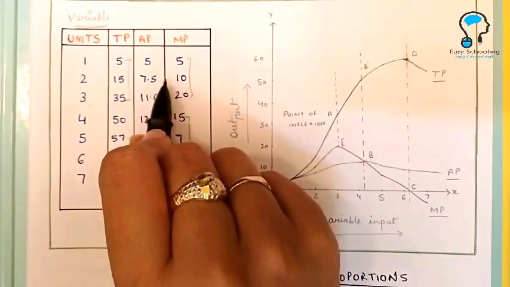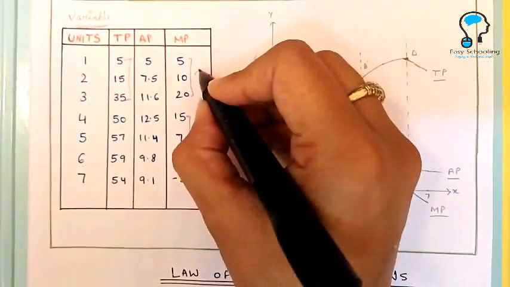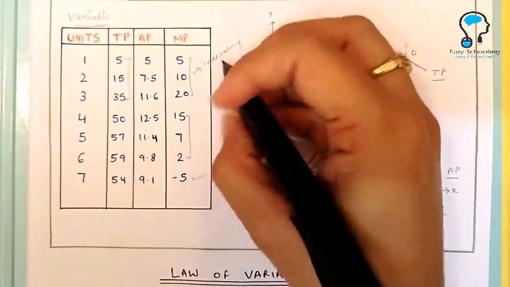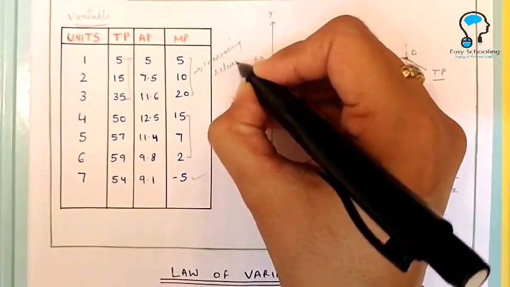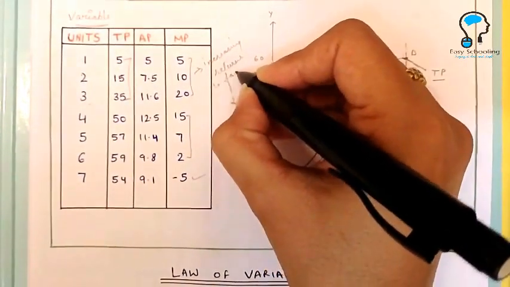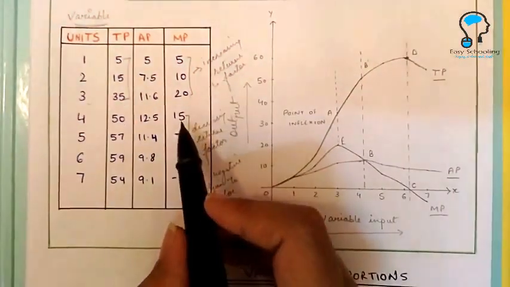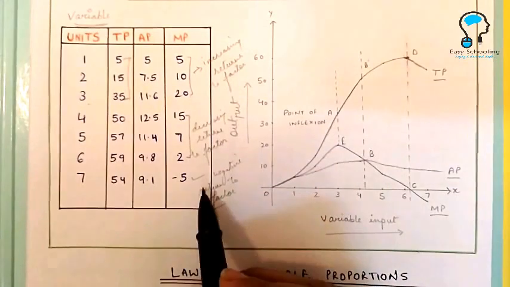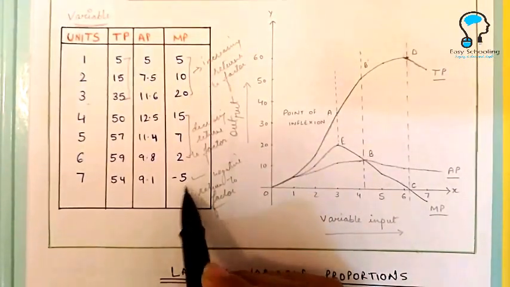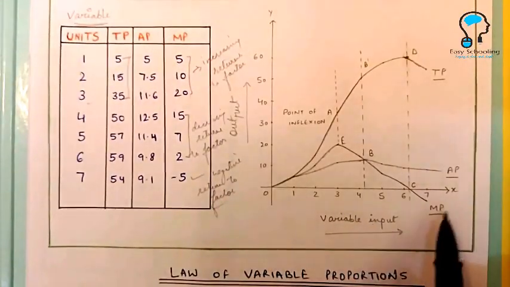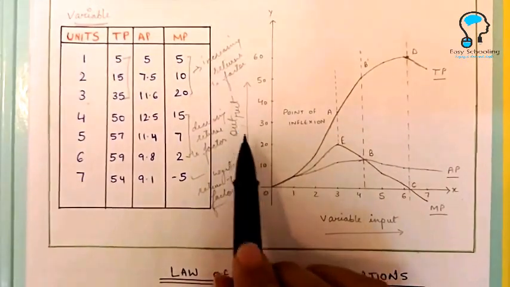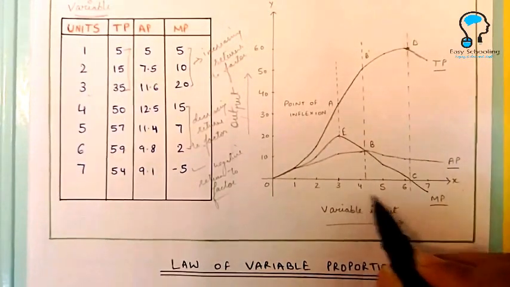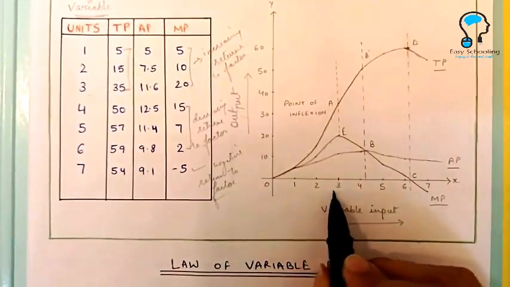This stage, when there is an increase in marginal product, is called the stage of increasing returns to factor. This stage when marginal product starts decreasing is called diminishing returns to factor, and the stage when marginal product becomes negative is called negative returns. Here we have the variable input on the x-axis and the output is shown on the y-axis. So as we go on increasing the units of variable input, what happens?